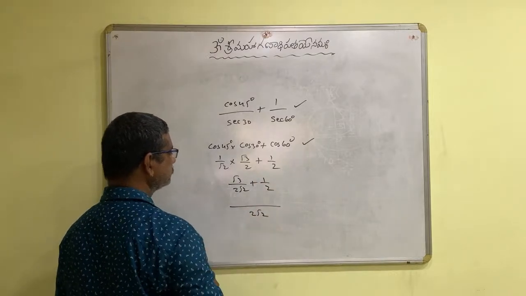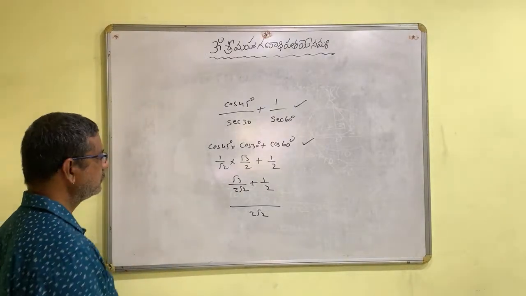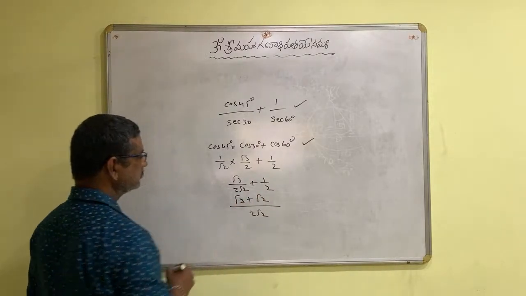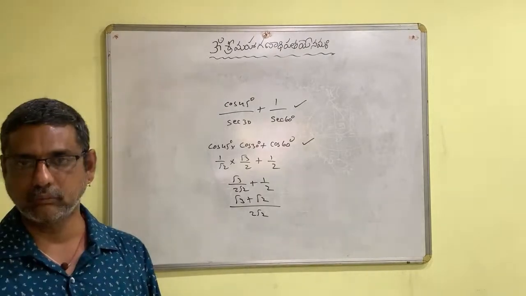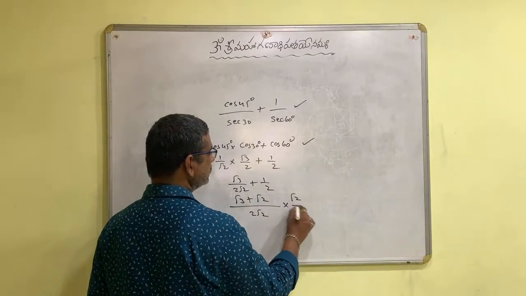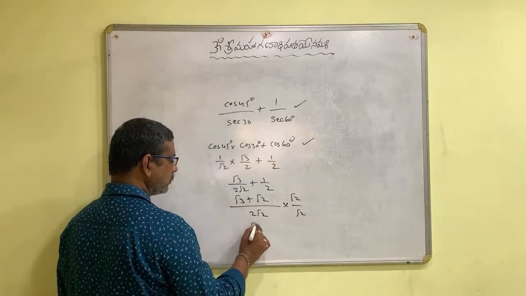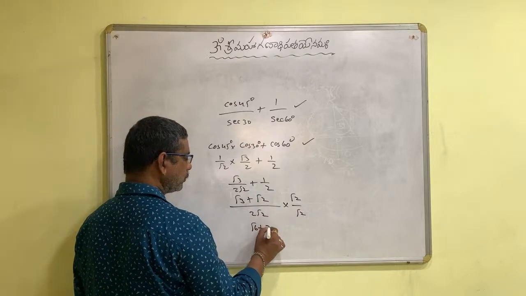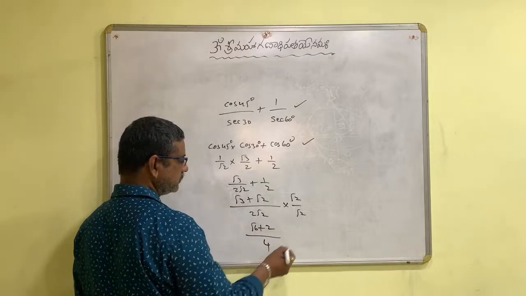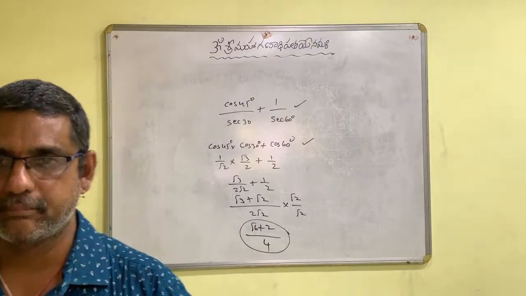LCM 2 root 2. So here root 3 plus root 2 on the numerator. Okay. Now rationalize the denominator. Root 3 into root 2 is root 6, root 2 into root 2 is 2, 2 into 2 becomes 4. So the answer is root 6 plus 2 by 4.